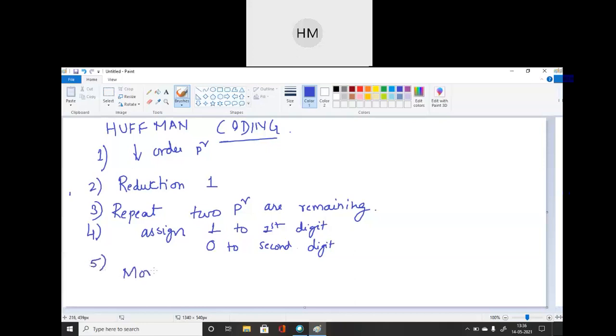Move back with the same digits. And assign 1 and 0 to new